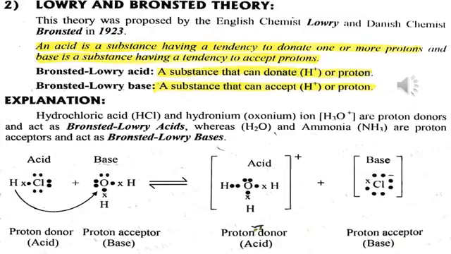Now, look at the dot and cross structure, bond structure of HCl and H2O. In class 8, we have done many examples with dot and cross structure. Dot and cross shows electrons, number of electrons in the outermost shell, how a bond is formed between two substances.